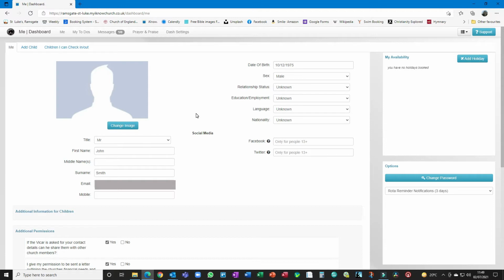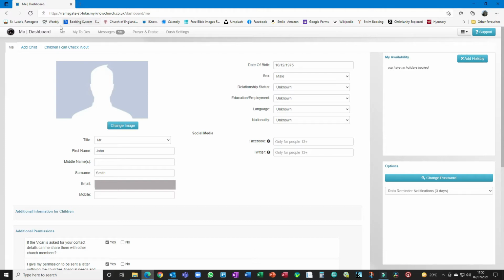We may have a few others that are allowed to access people's details that will need to, but they'll be very carefully selected people in the church. And team leaders will be able to see your picture and contact you using the system, but they won't be able to access any other details.